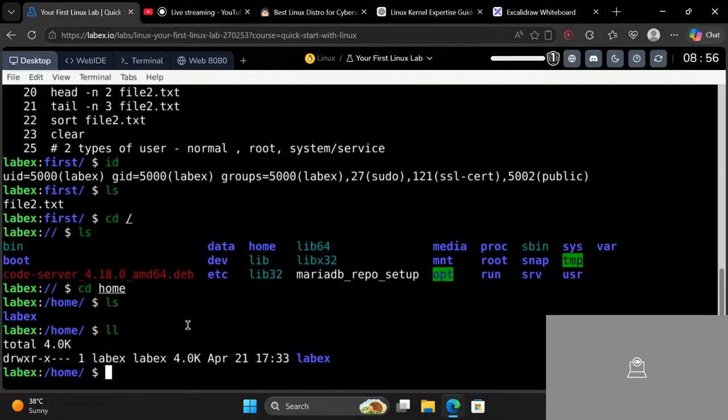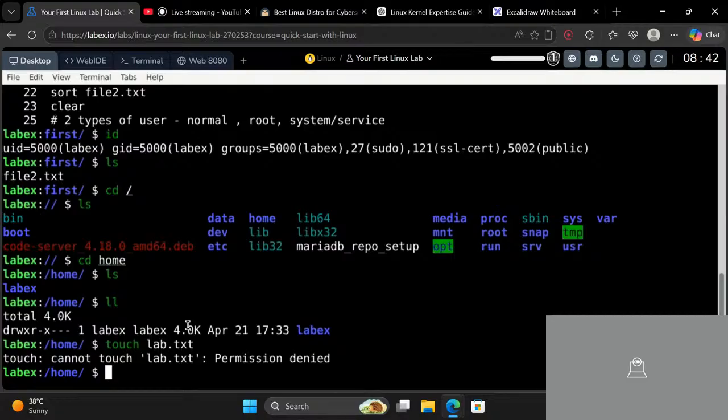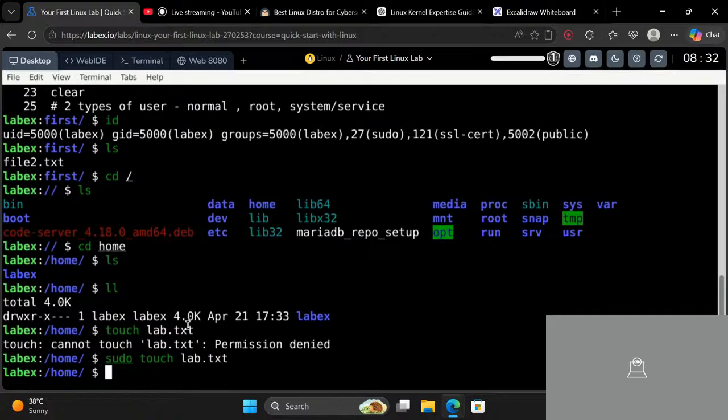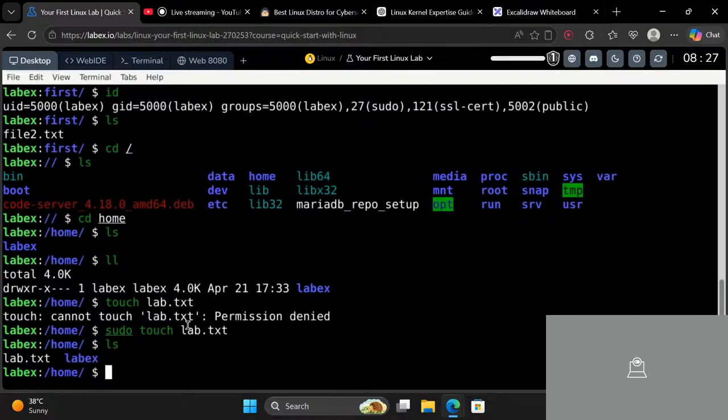So now let me just create a file. Over here, let me create it like this. Let me use touch, and let me write lab.txt. It says permission denied, so I will use the sudo command. Let me type lab.txt, press enter. Now if I do ls, it has actually made a file named lab.txt.